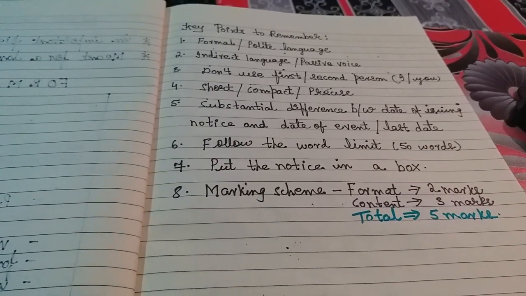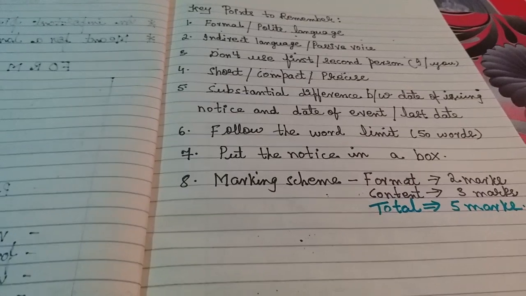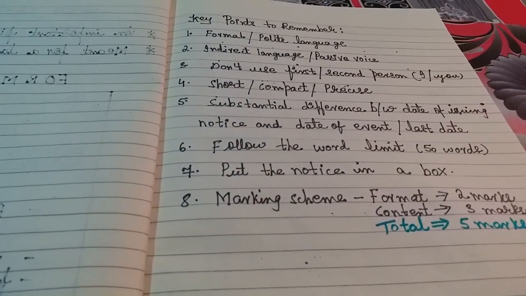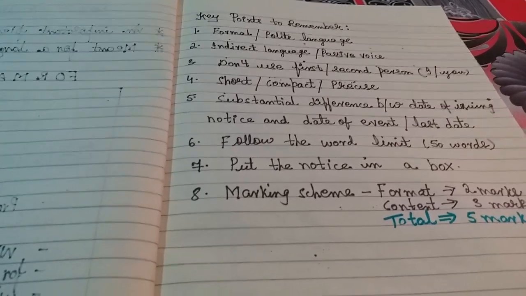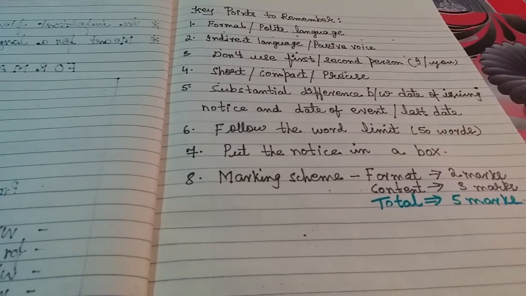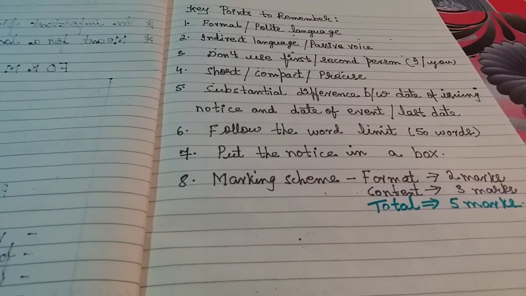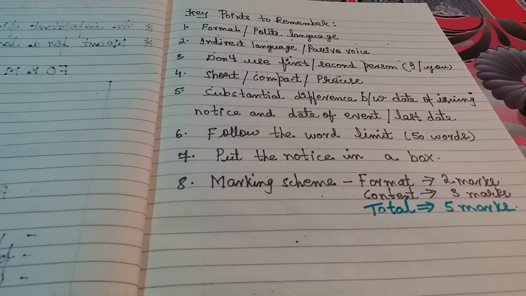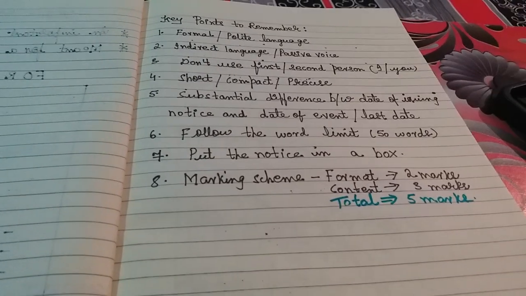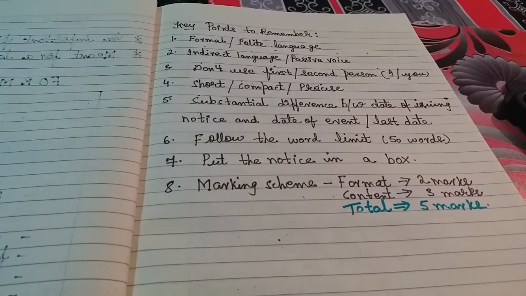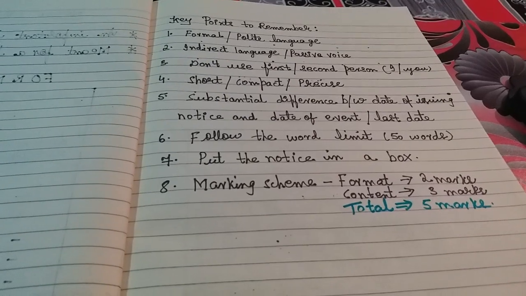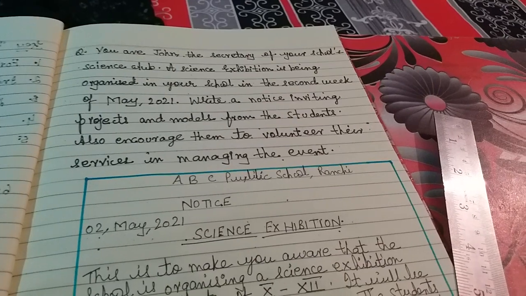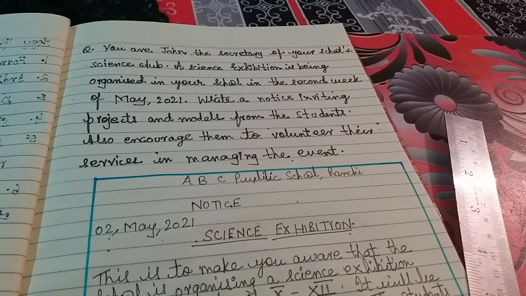Sixth one, follow the word limit, 50 words. Okay. So in all the grammar books you will find this word limit only, and please in examination following the word limit is very, very essential, important. Put the notice in a box, that also I told you. Now marking scheme I have written here, for format 2 marks and for content 3 marks is equal to 5 marks. Students, for you people I have just made one example which you can correlate with it regarding notice.